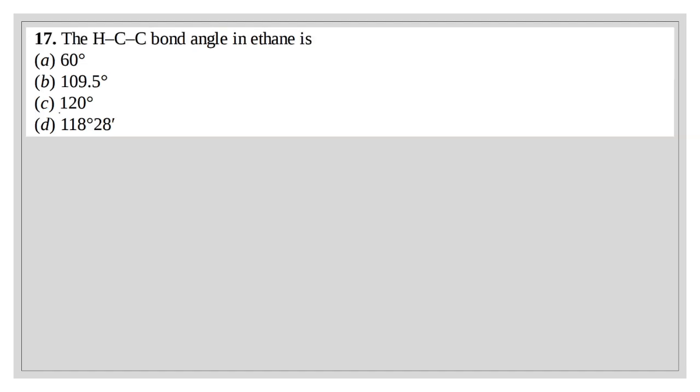Let's move on. Question number 17. The HCC bond angle in ethane is... Here option B is the right answer, that is 109.5 degrees.